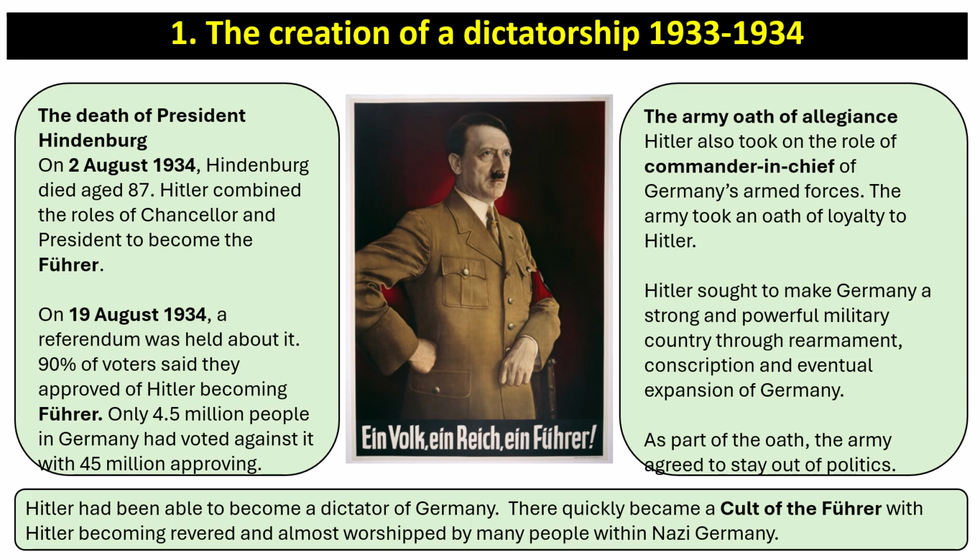The army then took an oath of allegiance. Hitler also took on the role of Commander-in-Chief of Germany's armed forces, and the army took an oath of loyalty direct to Hitler. Hitler sought to make Germany a strong and powerful military country through rearmament, conscription, and eventual expansion of Germany. As part of the oath, the army agreed to stay out of politics. So Hitler had been able to become a dictator of Germany, and there quickly became a cult of the Führer, with Hitler becoming revered and almost worshipped by many people within Nazi Germany.